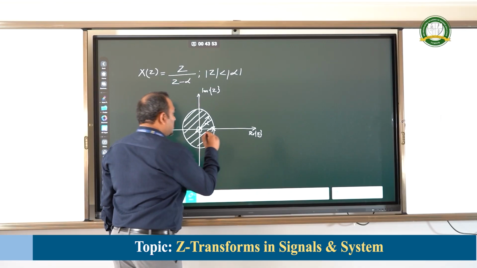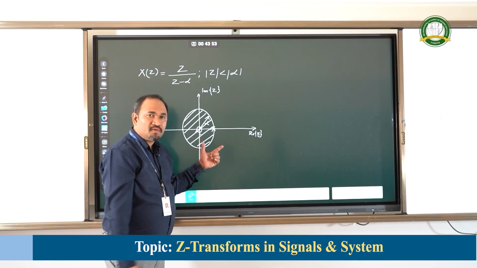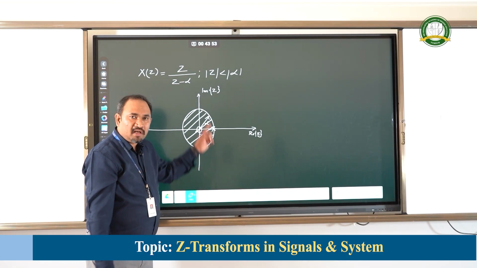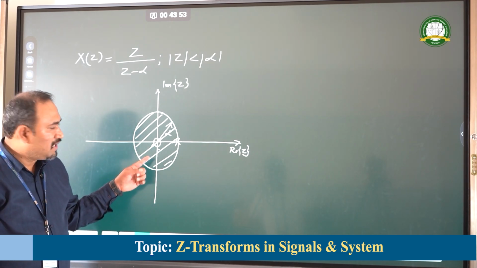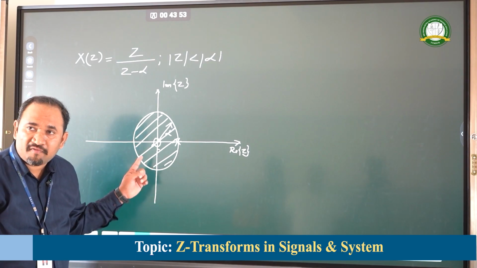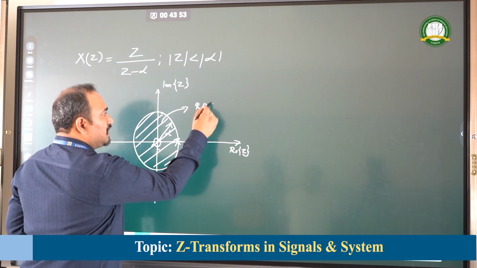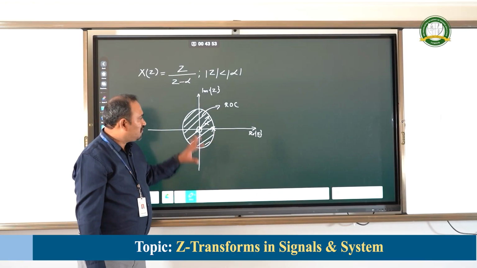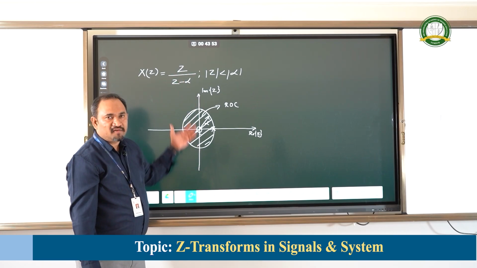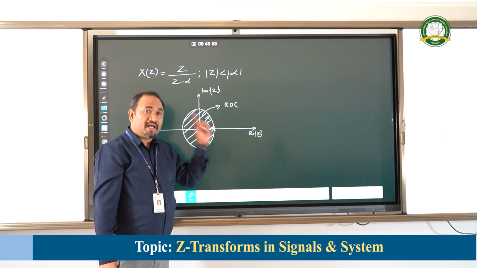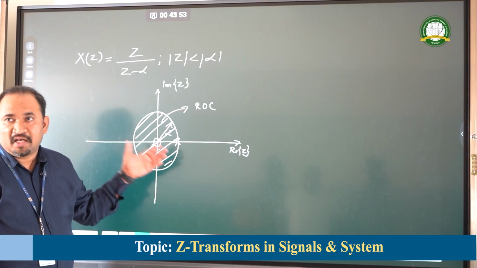My dear students, you have to observe carefully. Here, in the previous case, for a right-sided sequence, the region of convergence was located outside the circle of radius alpha. Now, my dear students, the region of convergence has been identified to be located inside the circle of radius alpha. This is what the region of convergence is. Now, for a left-sided sequence, the region of convergence lies inside the circle of radius alpha. Here it is alpha, therefore inside the circle of radius alpha. And for a right-sided sequence, the region of convergence lies outside the circle of radius alpha.